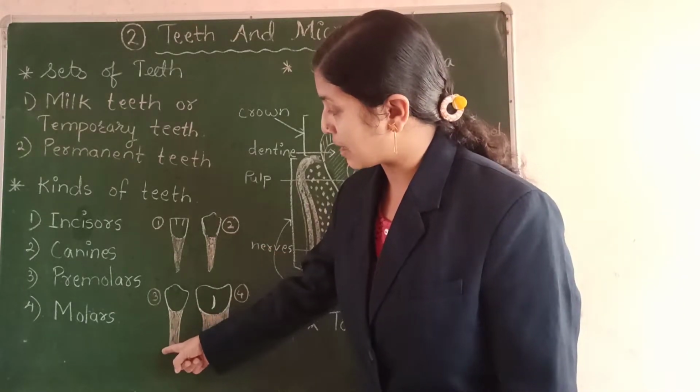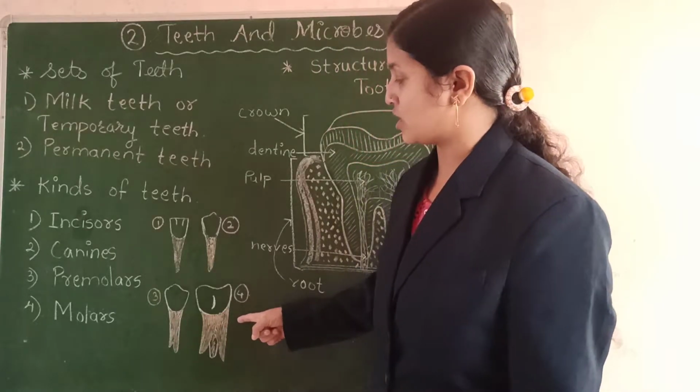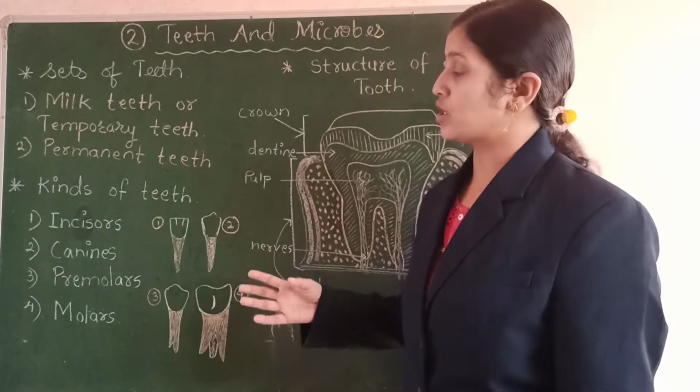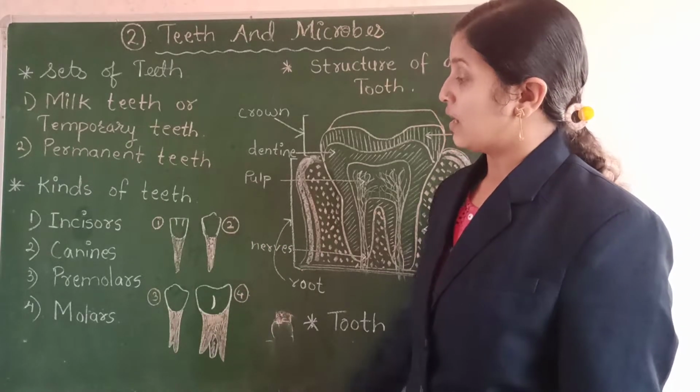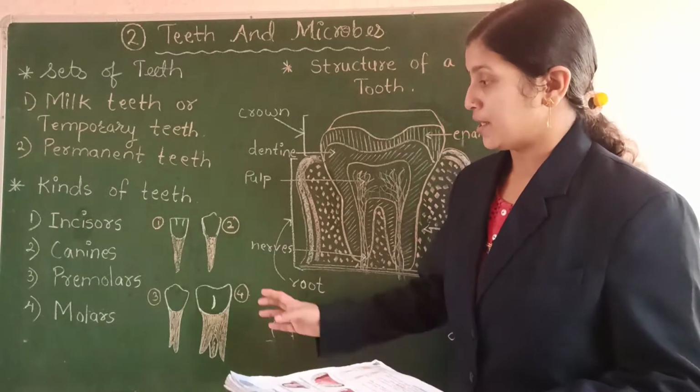This is the third type, that is premolars, and here is the last, the fourth type, which is the molars. I will also be telling you their uses, what is the use of each type of teeth, and I will also be telling you their importance.